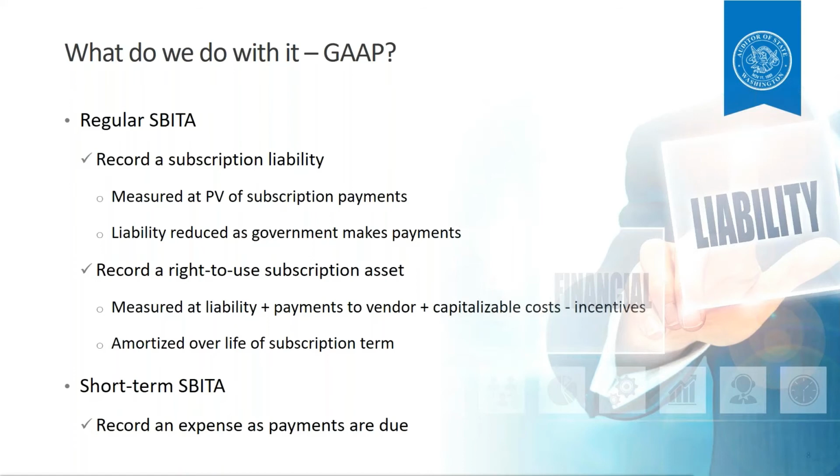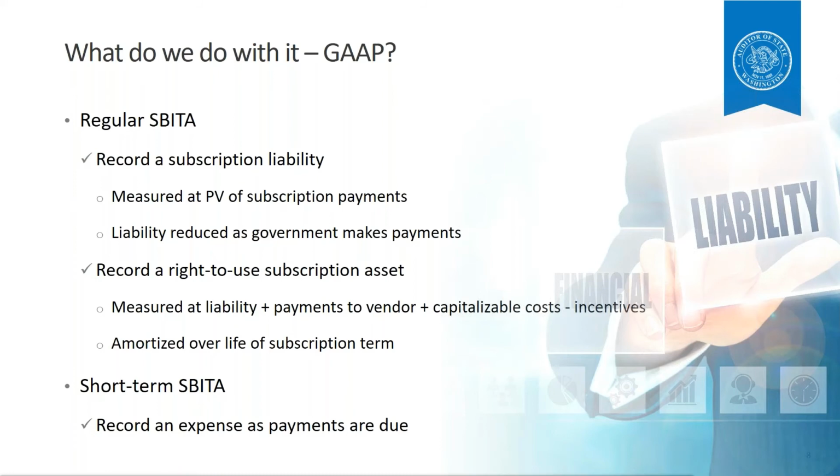You also record a right to use subscription asset, and this includes a few things. You start out with the subscription liability amount. You add payments made to the vendor before the subscription term starts. You add capitalizable implementation costs, and those are specifically defined in GASB 96, and then you subtract any incentives received from the SBITA vendor before the subscription term starts.